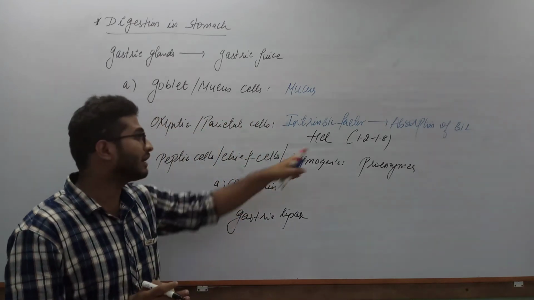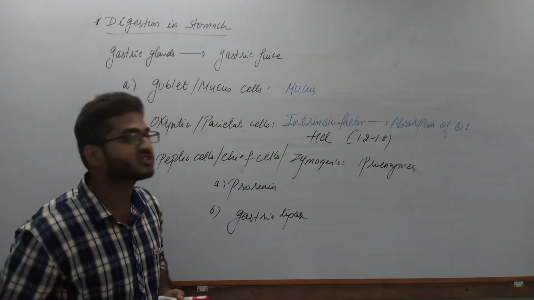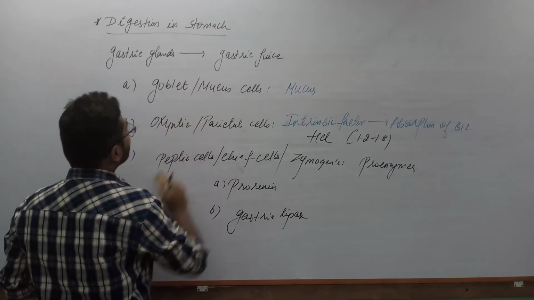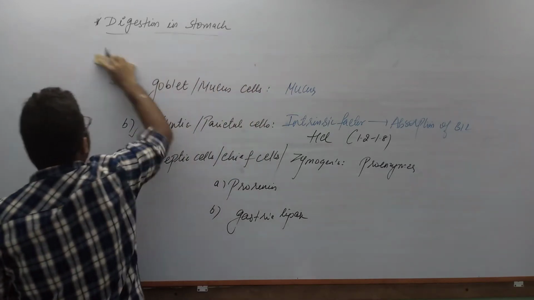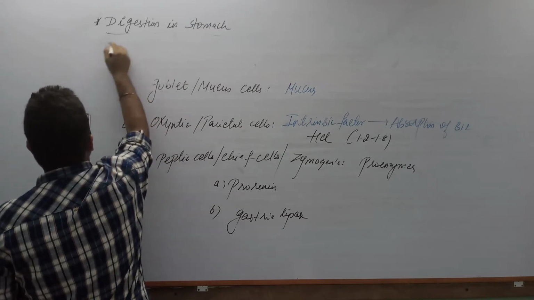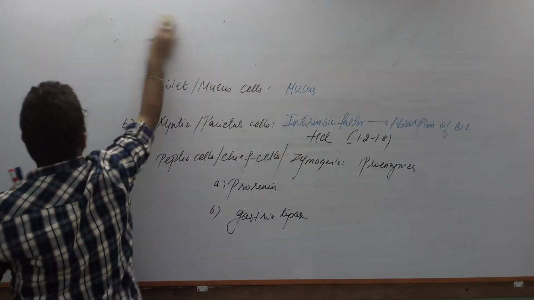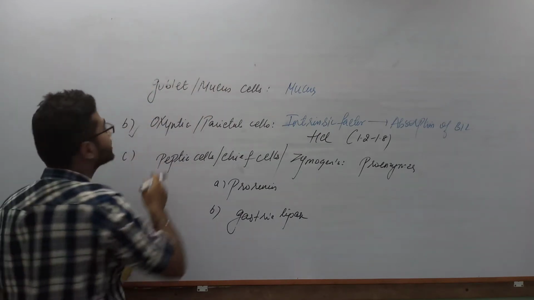Now let us see how hydrochloric acid plays an important role in the digestion of proteins in the stomach. So the topic is the role of hydrochloric acid in protein digestion in the gastric region of the alimentary canal.